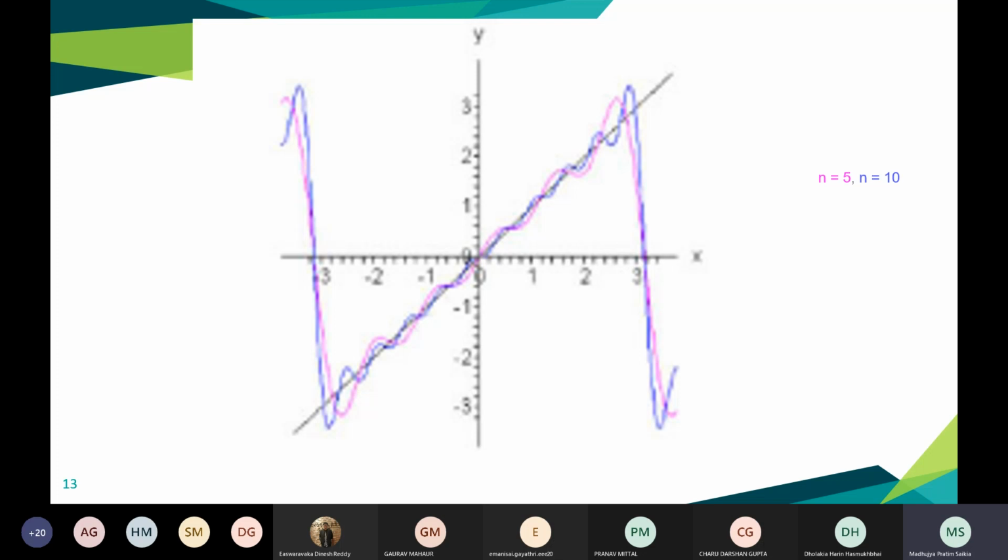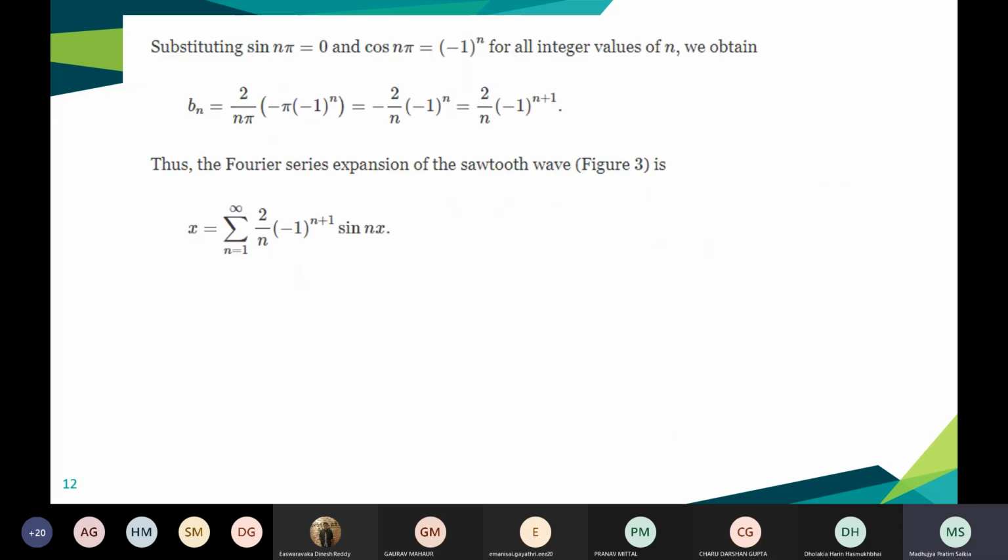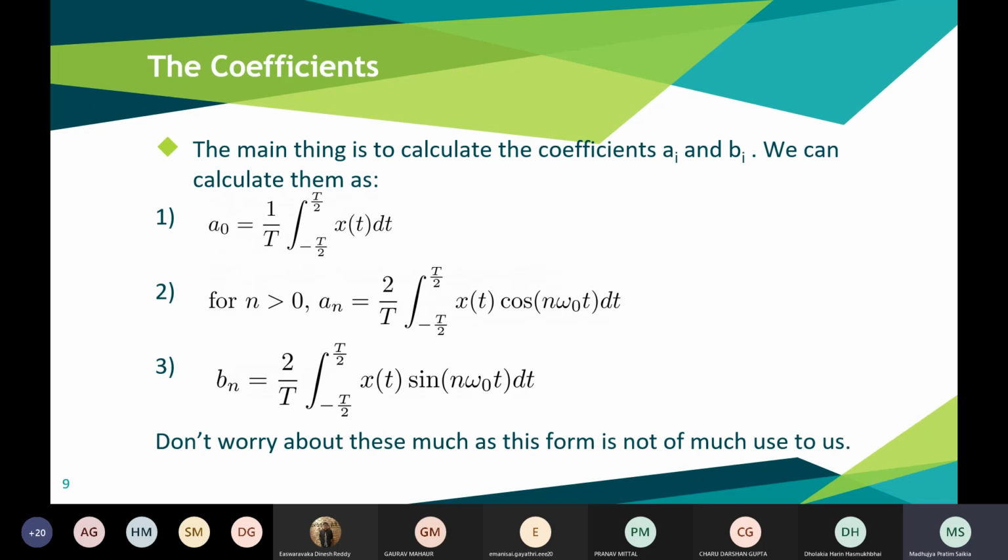You can say it is symmetric, and x of minus t is equal to minus x of t, right? For this function, it is an odd function. So any integral in this range will be equal to 0, because if we divide it, 1 by T integral from minus T by 2 to 0 plus 0 to T by 2 of x(t) dt, both will be equal in magnitude and with opposite signs, so it will be 0.